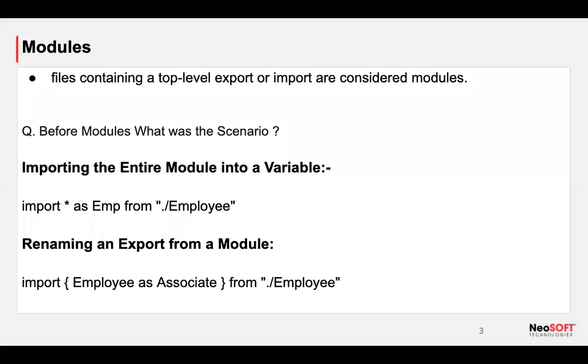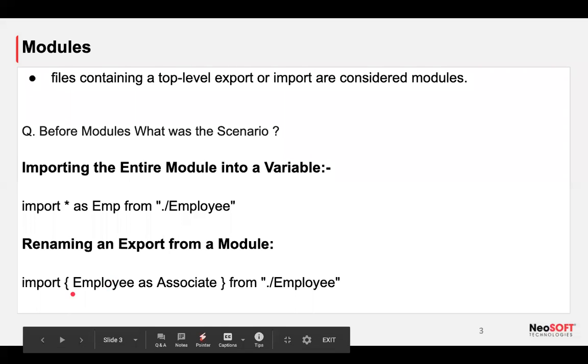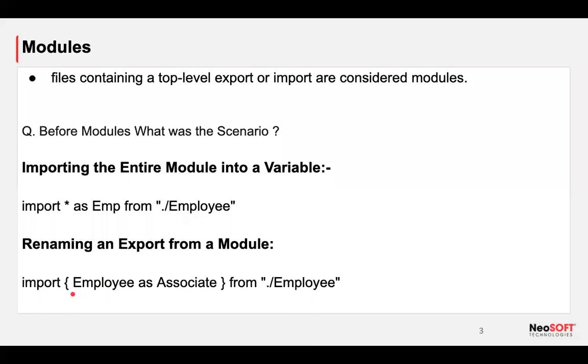Adding to the answer, in a more polished way: if I have one function or one variable, I export it. Definitely, if I am going to use import, then I have to export something. But if I am using export default with my function name, then I don't need curly braces. But let's say in a file we have 10 functions, and I need to export all 10.